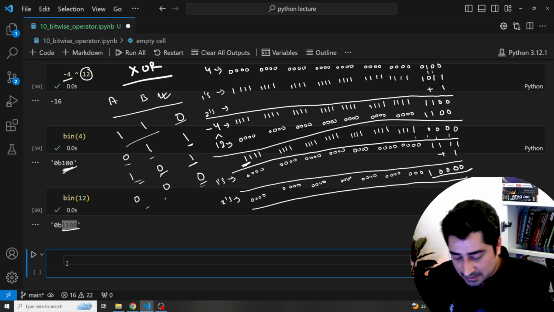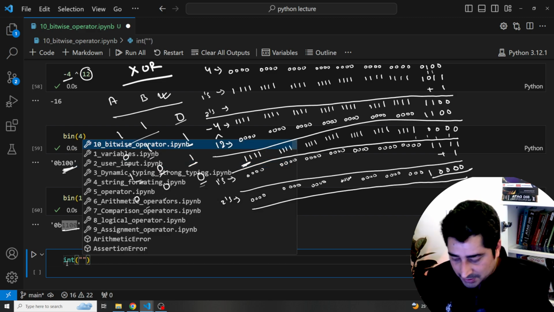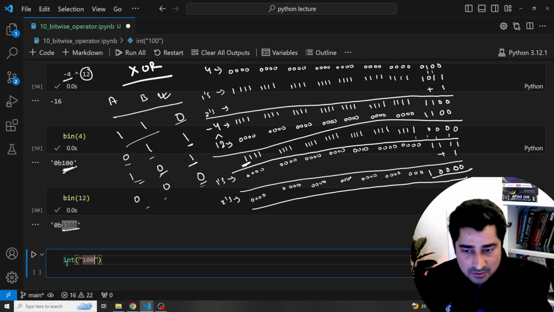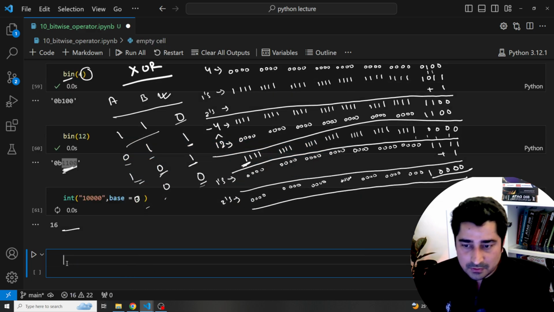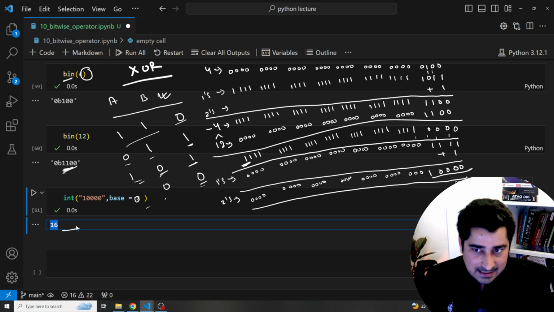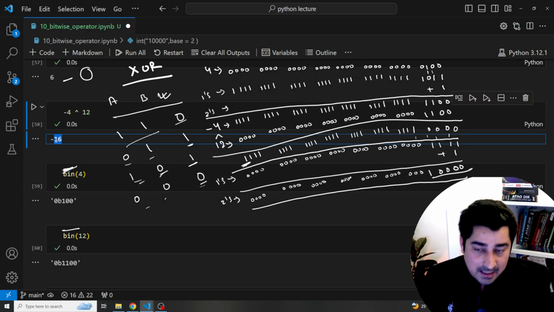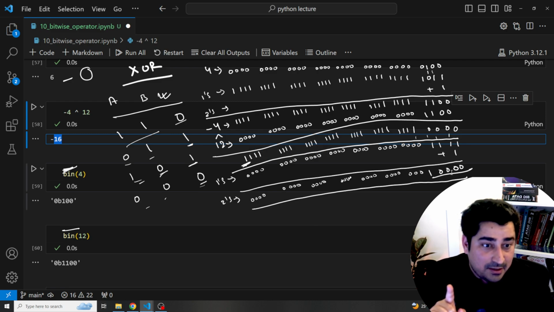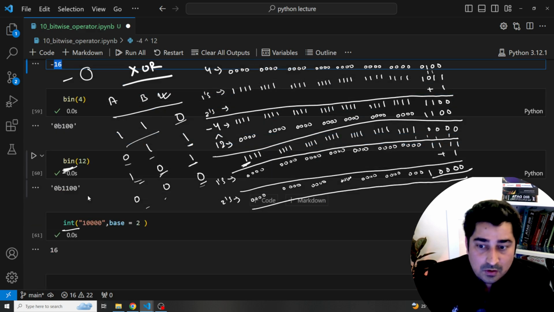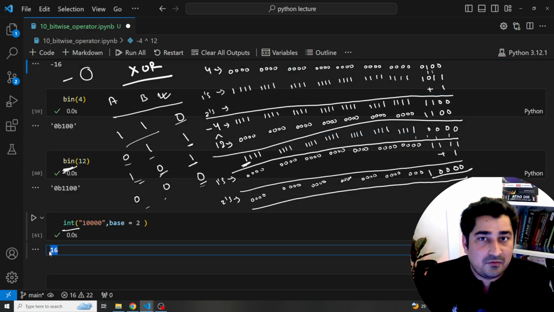So let's try to do it, guys. So int, and then inside that as a string, I'll pass 1 and then 0 0 0 0. That is the final number that I have, right? And then base is equal to 2. Execute. We are able to get 16. Yes, we get 16, but with a negative sign, because the first bit was 1. I'm just doing a conversion of this number, not a negative. So the first bit was 1, so the sign is going to be negative for this particular number.